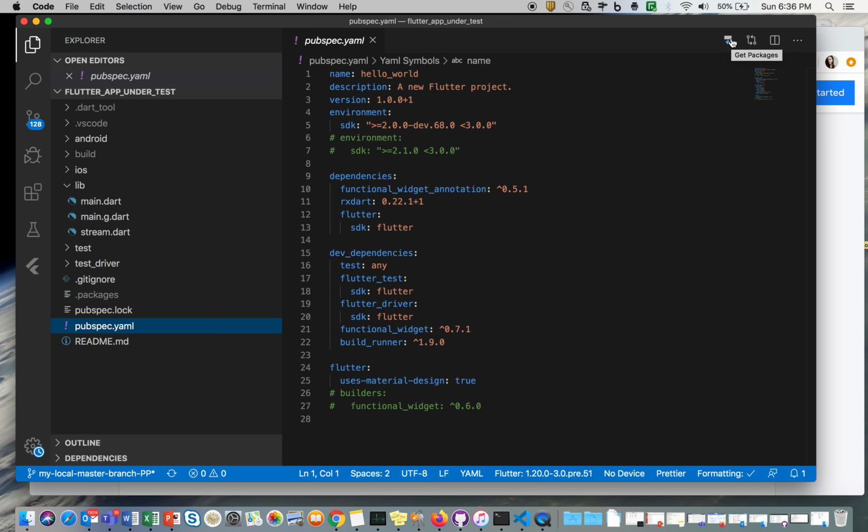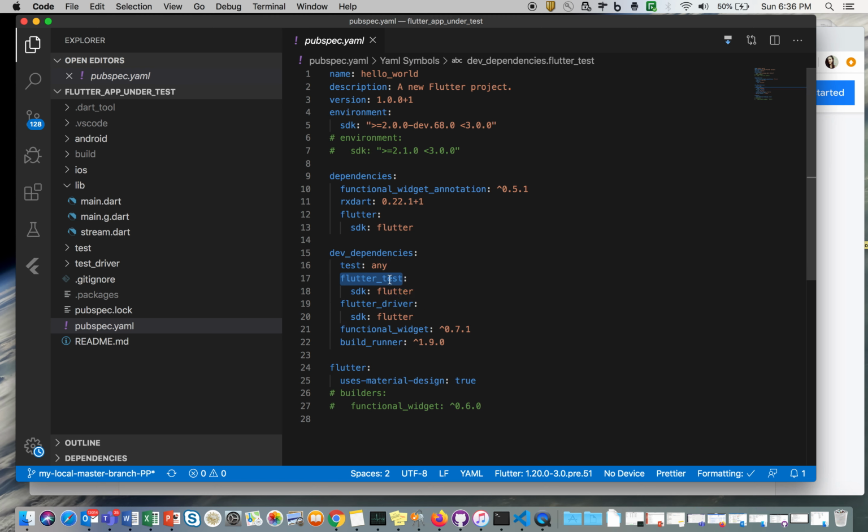From automation point of view, let me go to dev dependencies. These three things we need as dev dependencies added in your pubspec.yaml in order to automate the Flutter application.